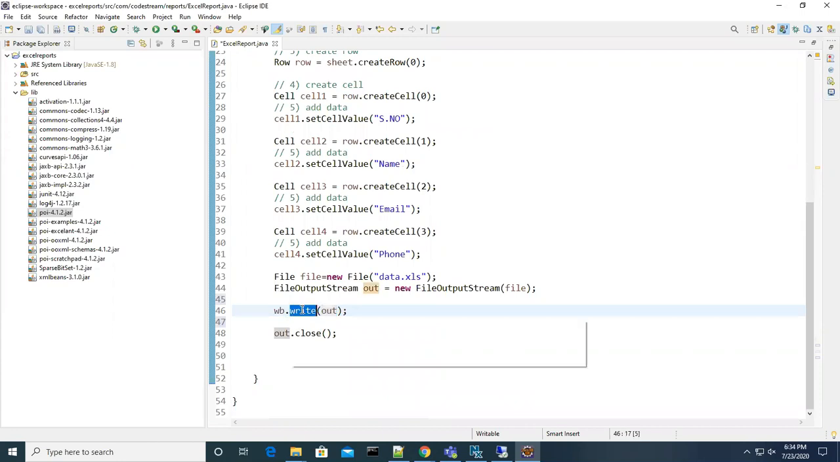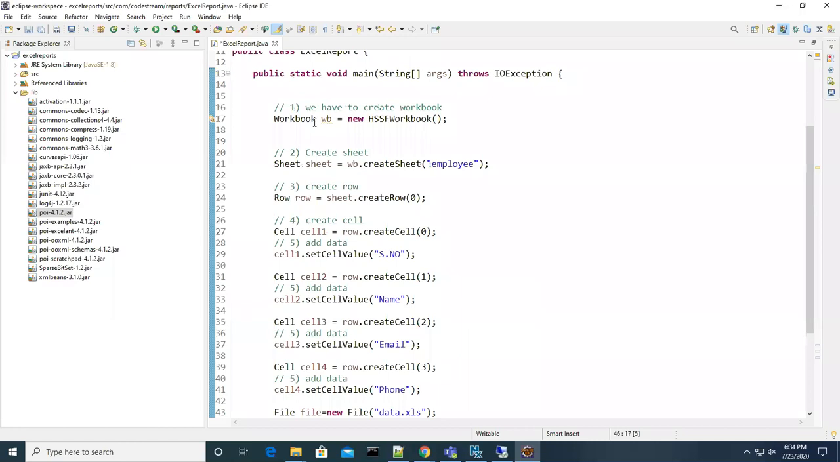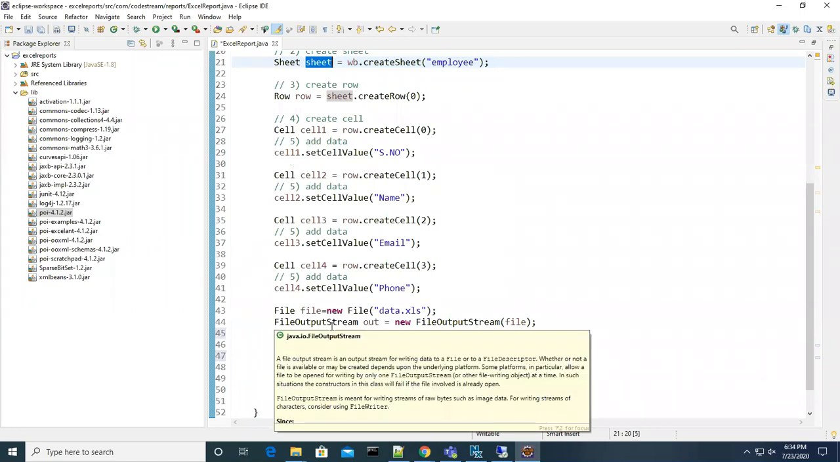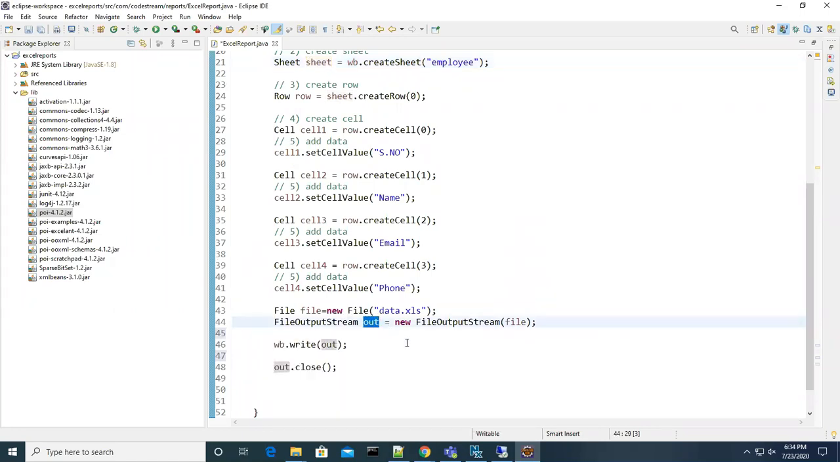What this method will do is, all the data which we created, added to the workbook and the sheet, all of that will be written to this out object. That means the FileOutputStream object, which is internally linking to this file, and the file will be created.